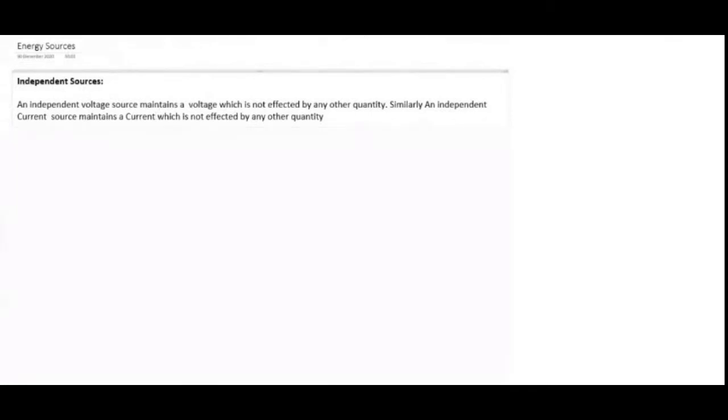The source values will not vary depending upon the other elements present in the circuit. Whether it is connected to a resistive, inductive or capacitive circuit, the voltage values will not change. It always maintains a voltage which is not affected by other quantities present in the circuit.